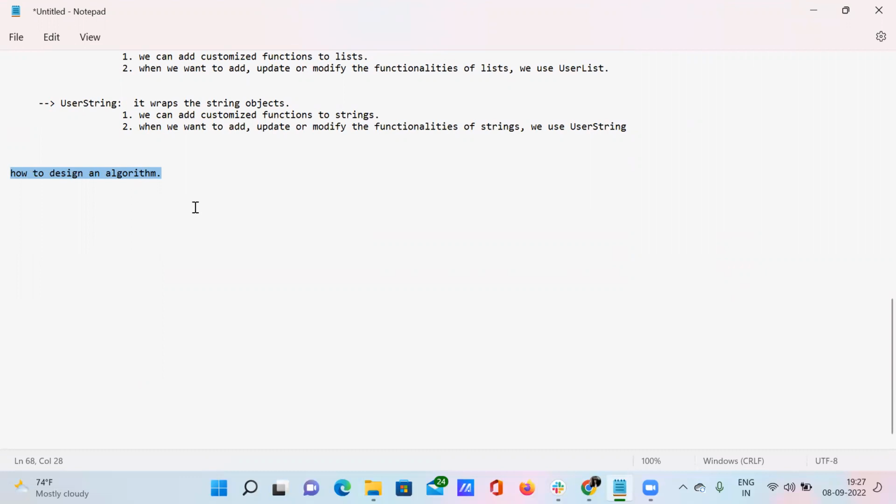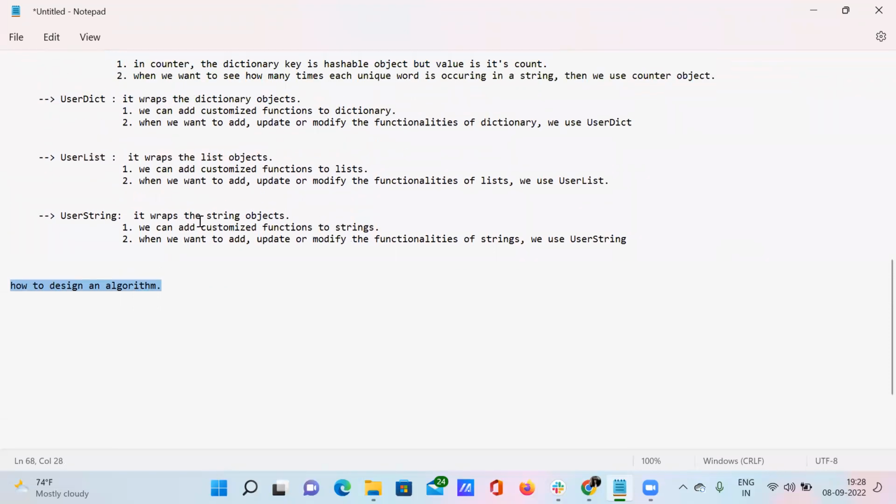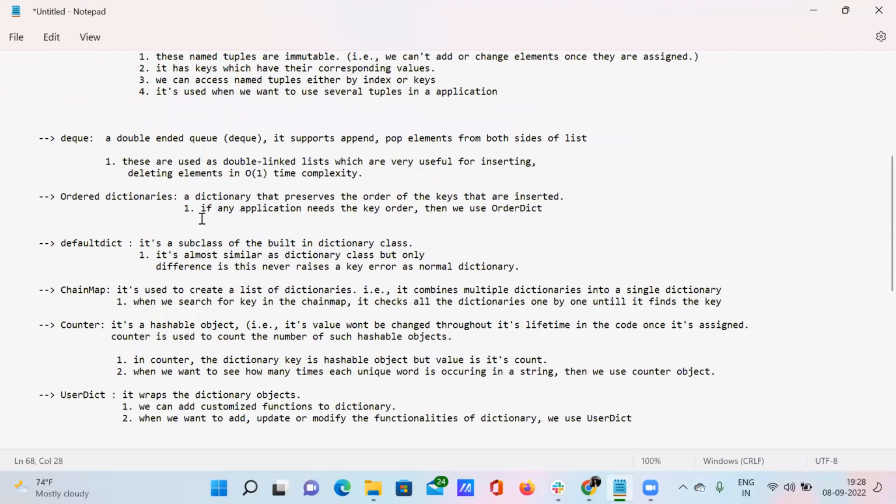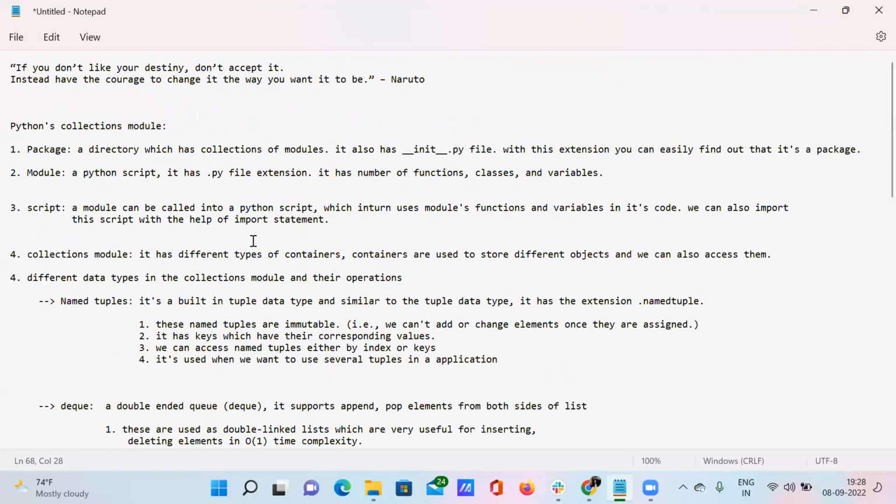I'm going to talk about big O notation, time complexity, all the things inside this topic, how to design an algorithm. This will be a huge topic, so don't waste your time. Just go with the flow of that Python DSA playlist.